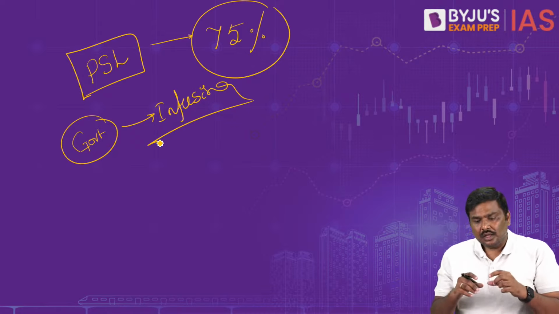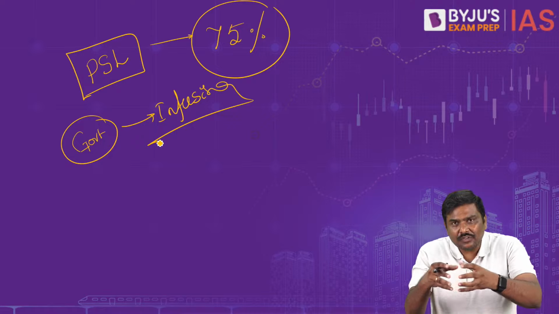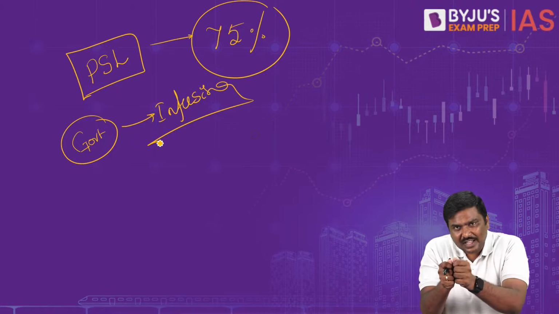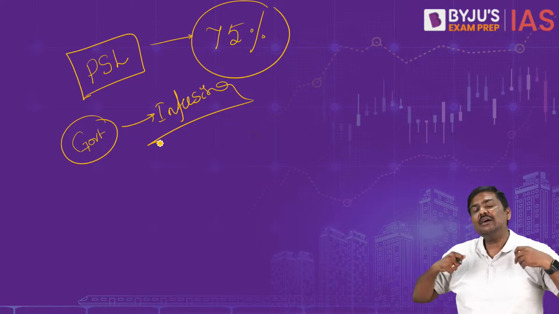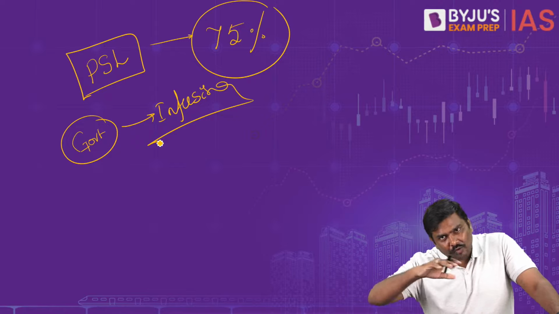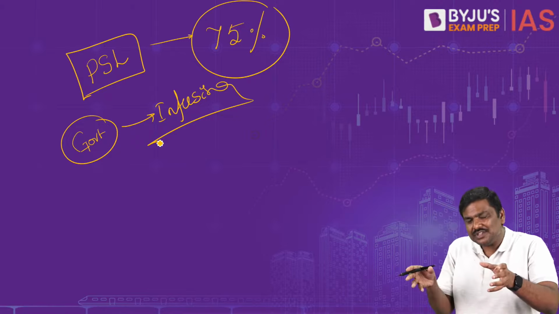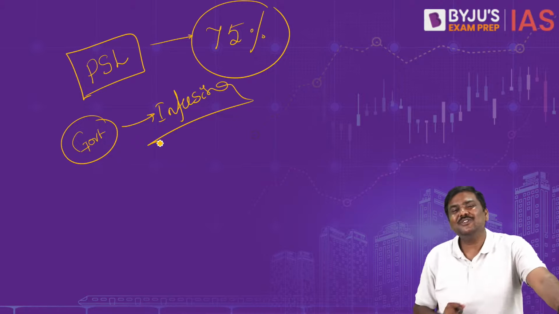Why? After 1975, the operations of RRBs widened. The number of RRBs was very high, and the branches they opened also increased. But when you keep opening more and more branches, the cost of operations also increases.